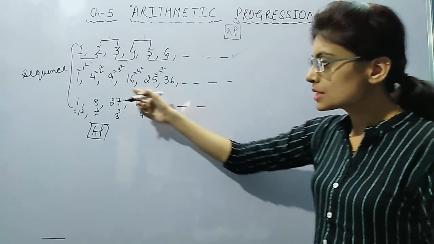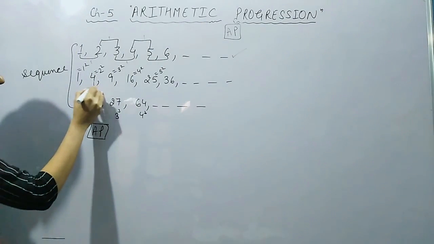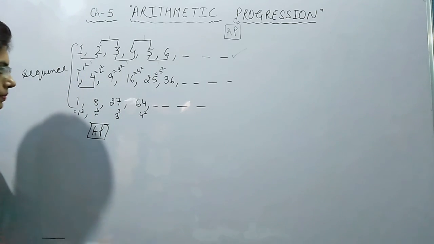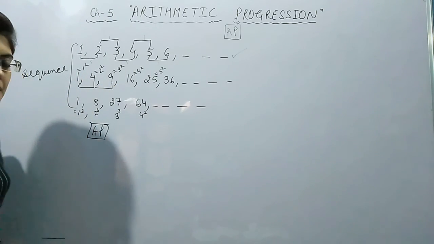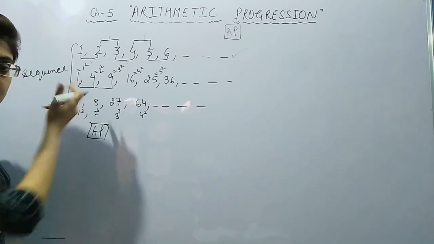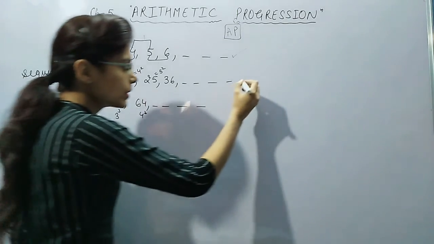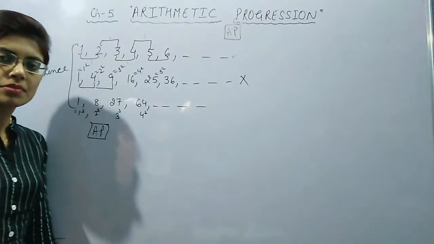Now let us see what the difference is here between two consecutive terms. Here the difference of these numbers is 3. Here the difference is 5, 9 minus 4, 5. The difference is not the same. Here the difference is not the same, which means this sequence is not an example of AP.